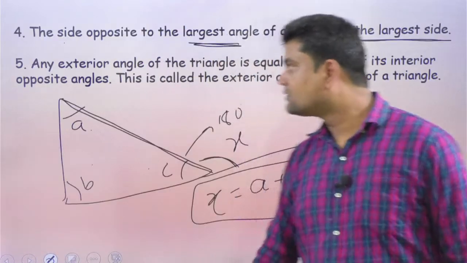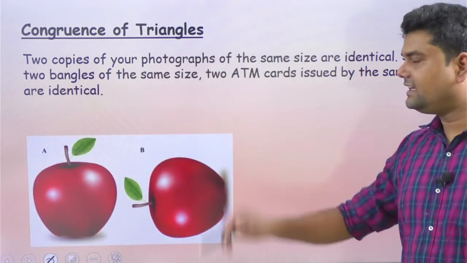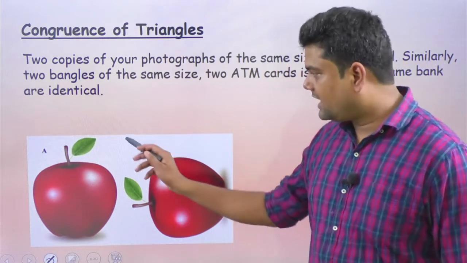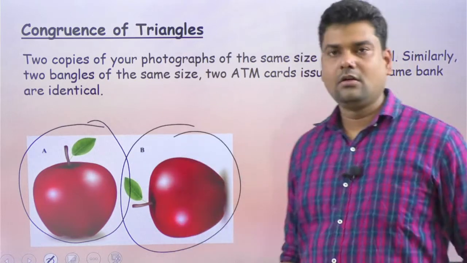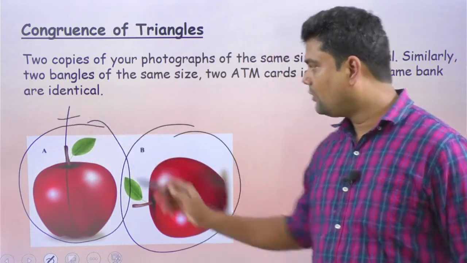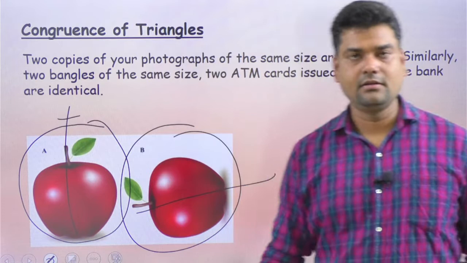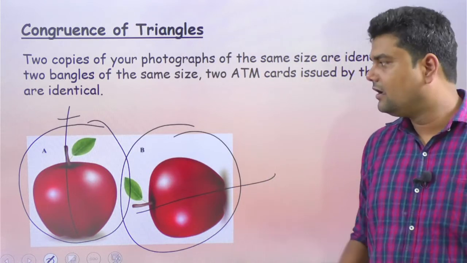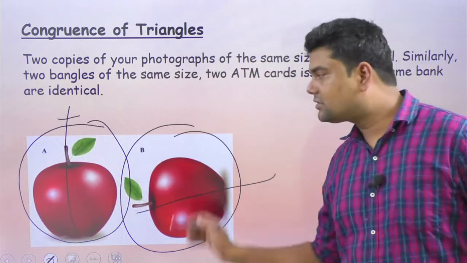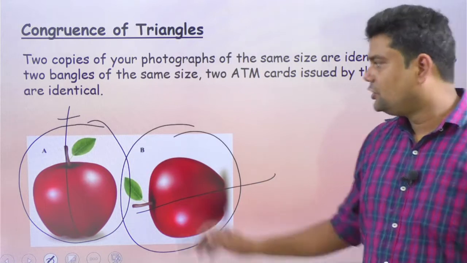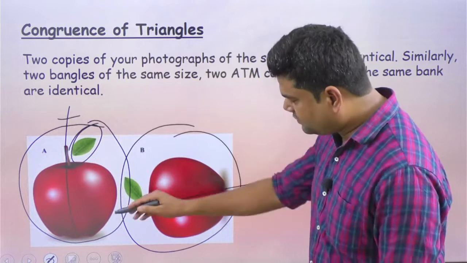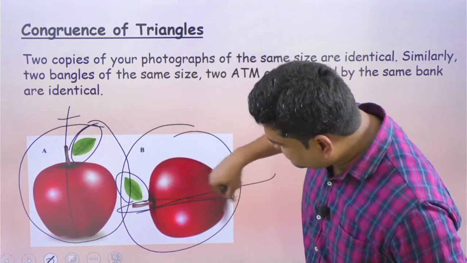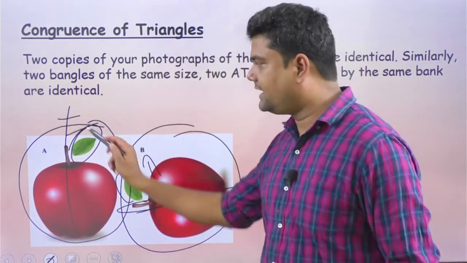Okay. So here you can see the example of the apple. That is an apple A and that is an apple B. One is straight up while the other is lying. But are they both the same? The answer is yes. You can see here the leaf is on the right side. If you see there also, according to this line, the leaf is on the right side.